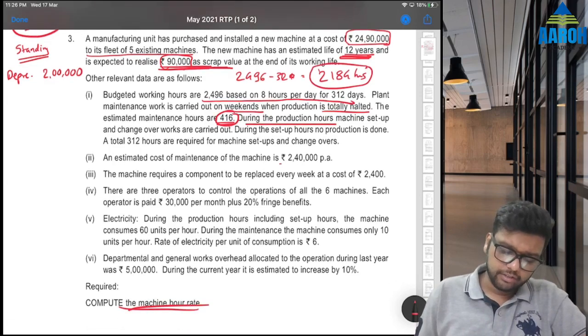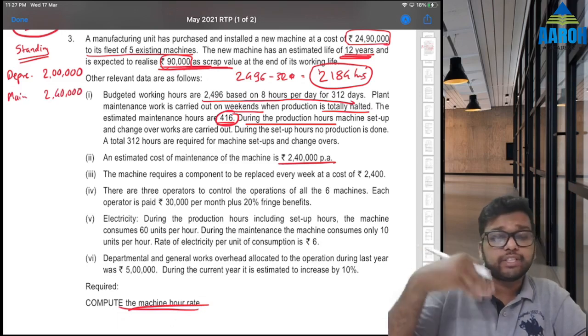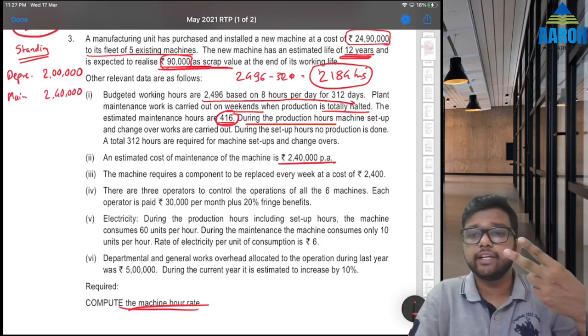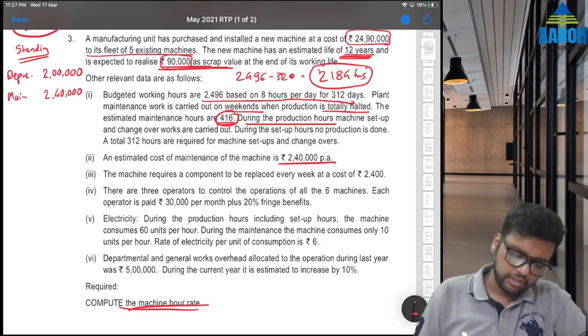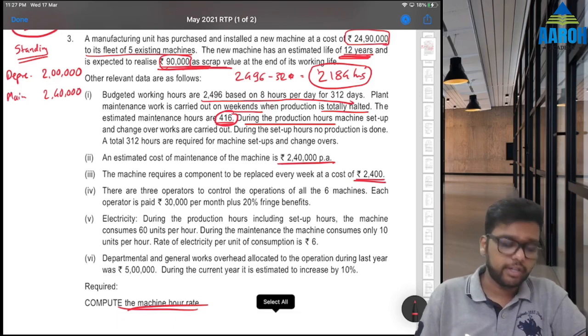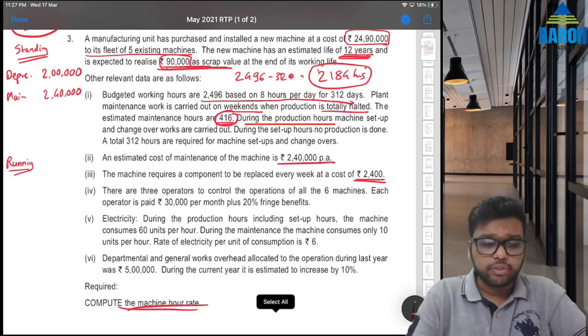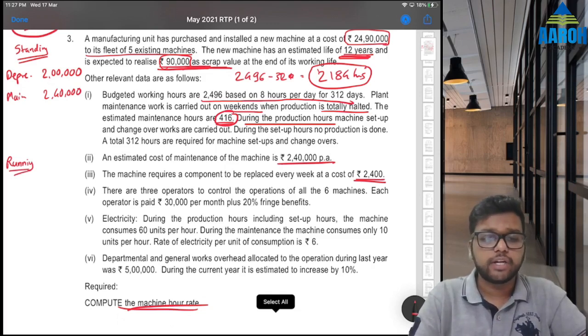Estimated cost of machine maintenance is 2,40,000. So maintenance 2,40,000. Ideally, you can prepare a separate category for maintenance also: standing, running, and maintenance. Machine requires a component to be replaced every week for 2,400. So we can write it in running costs. Every week 2,400 into 52 weeks, so that is